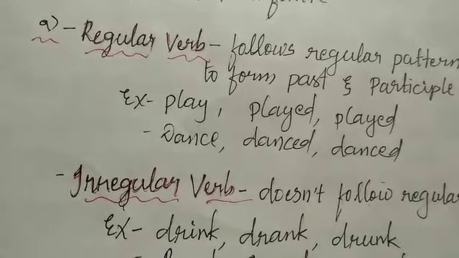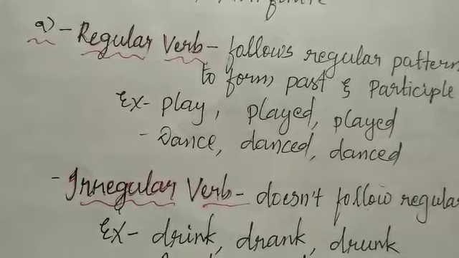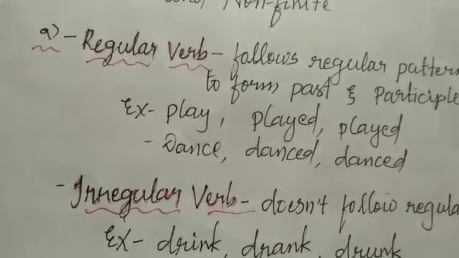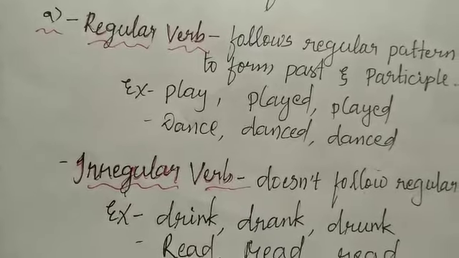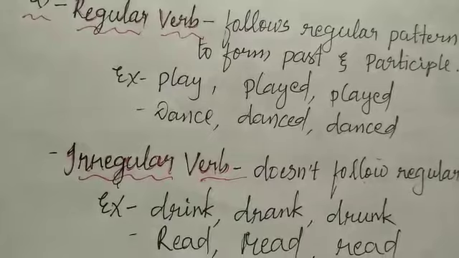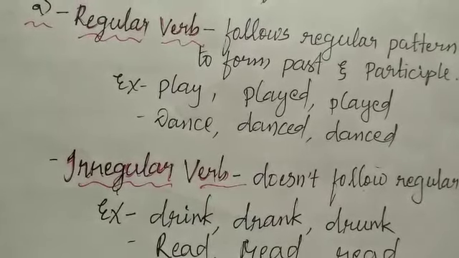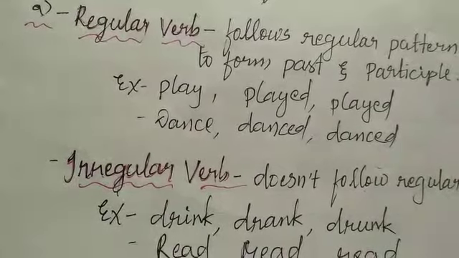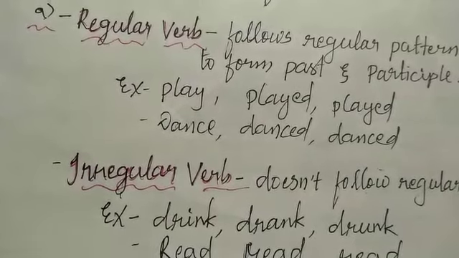So what did we see here? We can see that there is an internal change of spelling to the root word drink and we got the past and participle. Second example, read, read, read. So what do we see here? Here all the 3 words are in the same form. There is no change to its spelling. And this also can be an irregular verb.